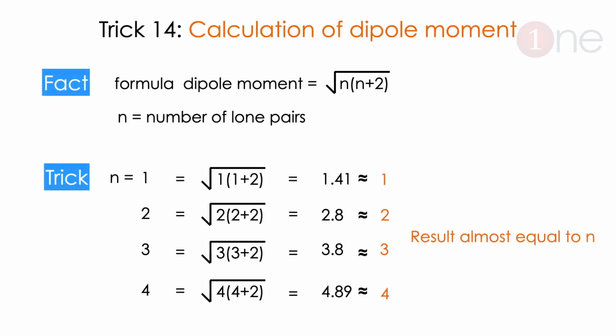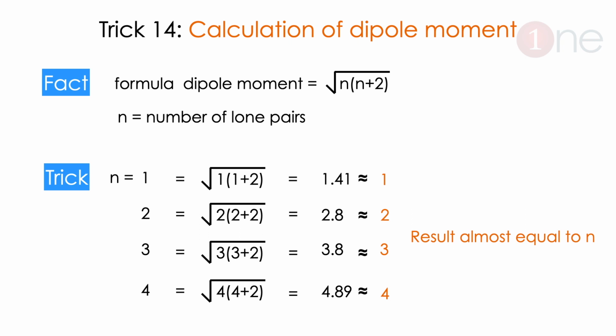Next tip will be the calculation of dipole moment. Often the problems come from the dipole moment, so you should know the formula √(n(n+2)) and the calculation. It is very easy to do because the total value of n into n plus 2 will be equal to the lone pair of electrons. Suppose you have one lone pair of electrons, what will be the dipole moment? √(n(n+2)), right? √(1×(1+2)) is about 1.41, which is 1. Similarly for 2 it will come 2.8, which is like 2, 3 means 3, 4 means 4.